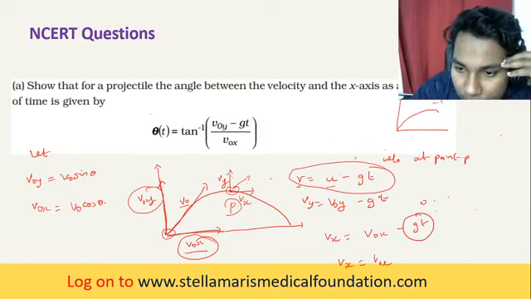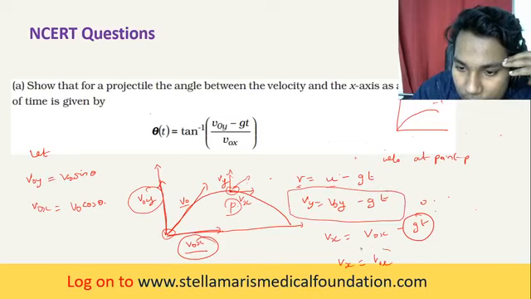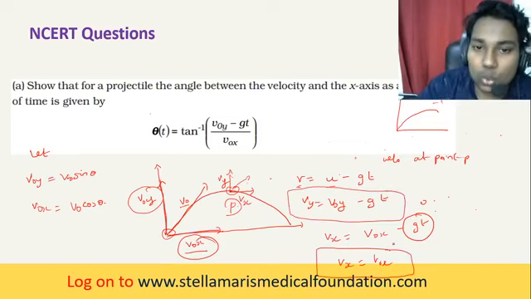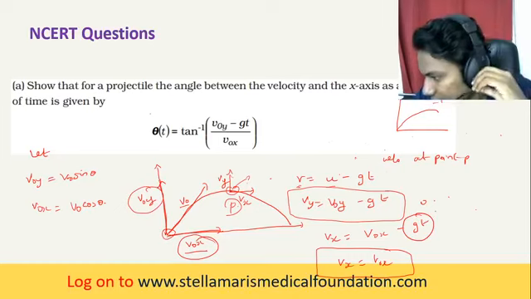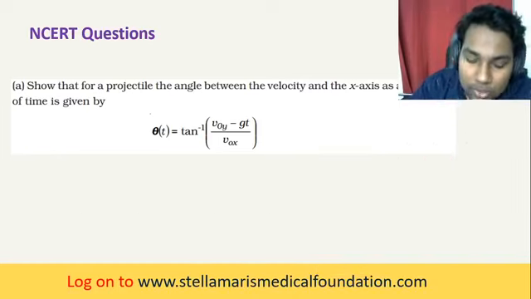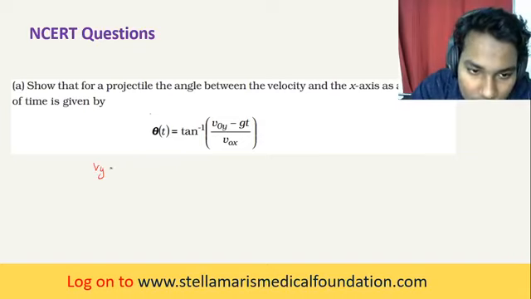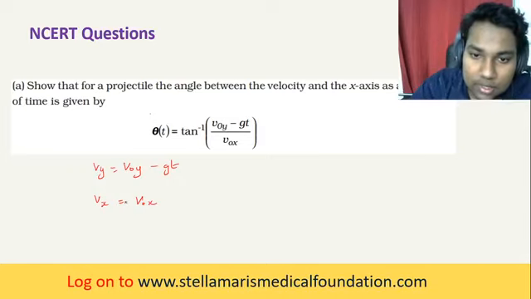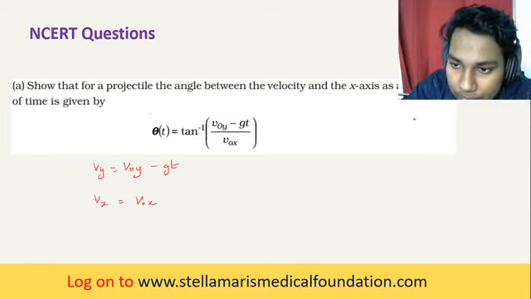You have derived these 2 points. Do you understand till now what we are doing? So we have found out vy is equal to v naught y minus gt, and vx is equal to v naught x.